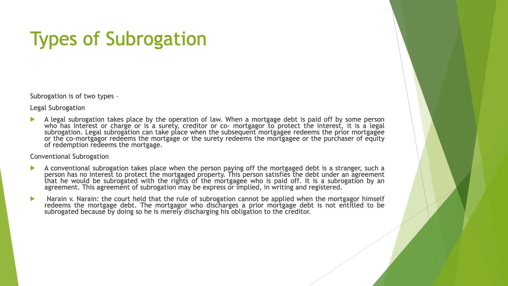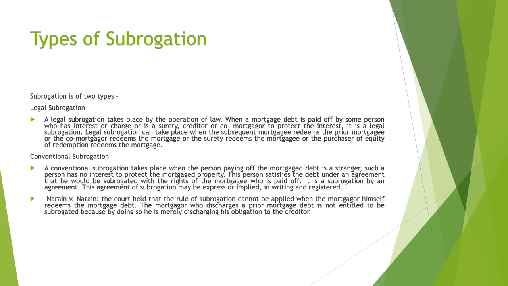Legal subrogation can take place when the subsequent mortgagee redeems the prior mortgagee, or the co-mortgager redeems the mortgage, or the surety redeems the mortgagee, or the purchaser of equity of redemption redeems the mortgage.